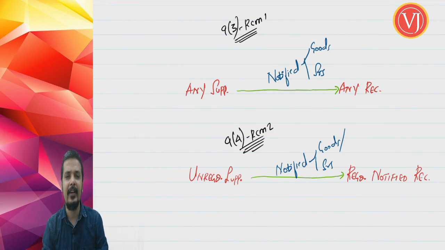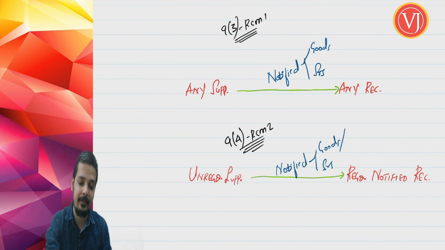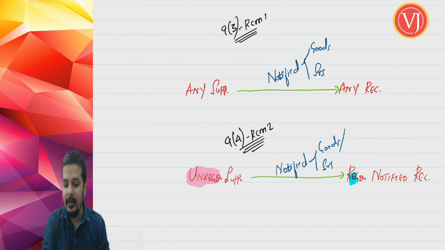Why? In section 93, your supplier can be any supplier, your recipient can be any recipient, and the goods and services should be notified. But when you talk about 94, the supplier should be only an unregistered supplier, and the recipient should be only a registered plus notified recipient.